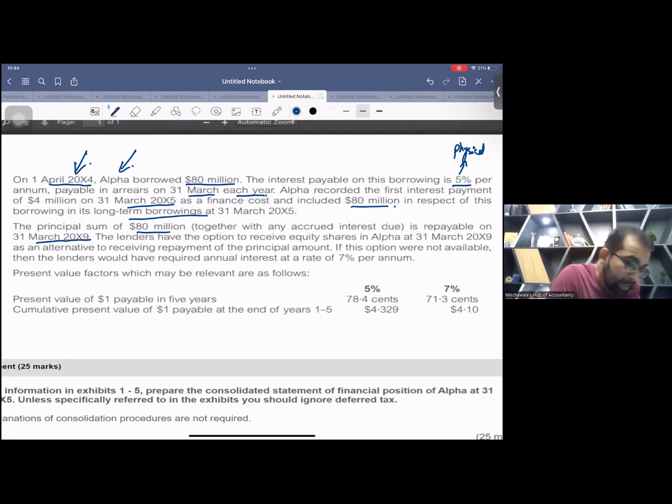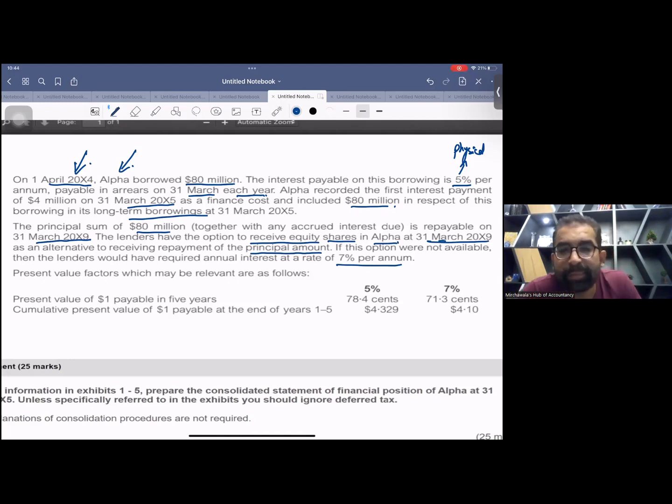The lenders, meaning the one who gave us the loan, the investors, have the option to receive equity shares in Alpha at 31st March X9 as an alternative to receiving repayment of the principal amount. If this option were not available, then the lenders would have required an annual interest rate of 7% per annum. See, this is a convertible loan note.